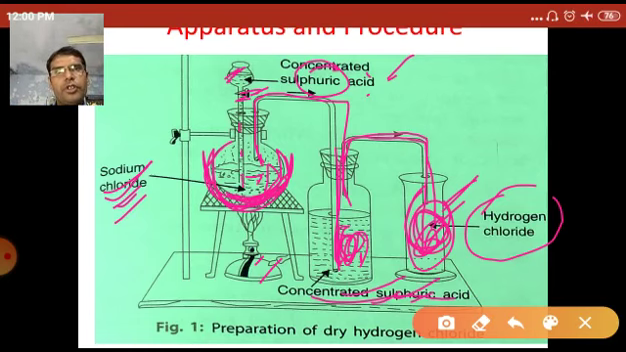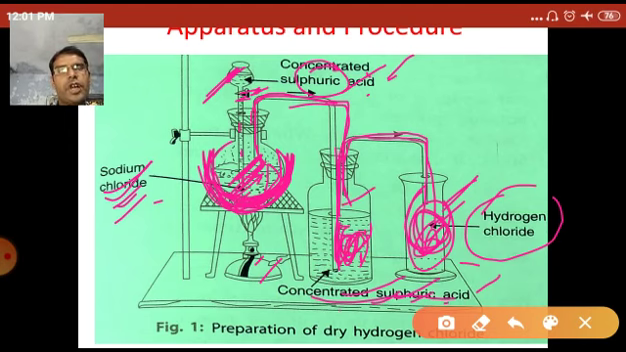Again, sodium chloride is taken into the round bottom flask, and concentrated sulfuric acid in the thistle tube. Open the stopper of the thistle tube and the concentrated sulfuric acid enters into the round bottom flask, and it combines with the sodium chloride, and they form hydrogen chloride gas, and that hydrogen chloride gas enters into the concentrated sulfuric acid contained in the wide mouth bottle.